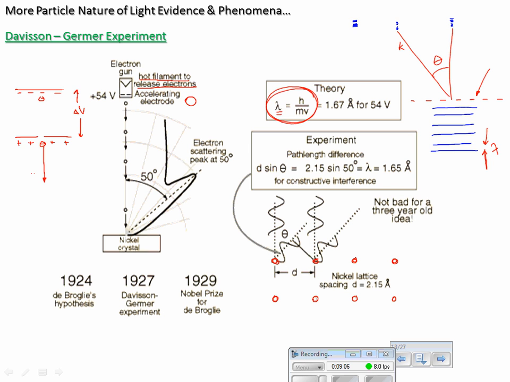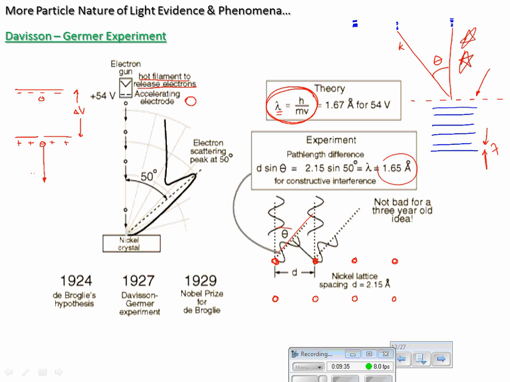Based on the same exact theory, they asked where these things should go, not passing through and going out like this, but bouncing backwards, treating the crystal just like a diffraction grating. What angle should they bounce back at, based on the same exact idea? Based on wave theory, they ought to come out at an angle like this.